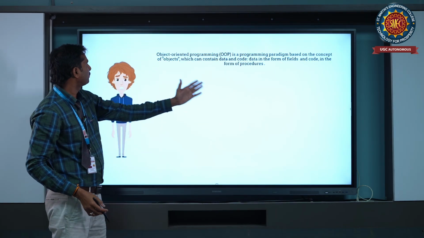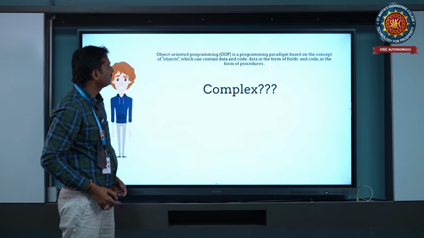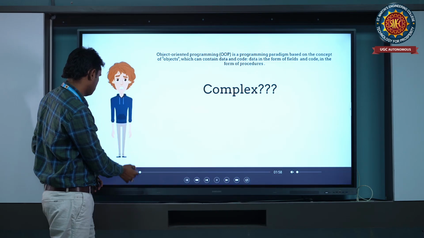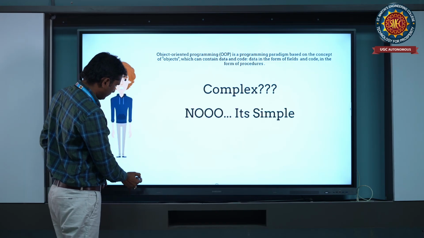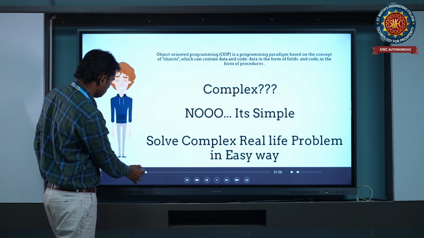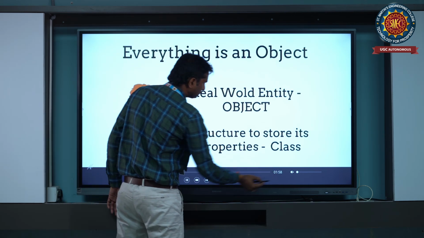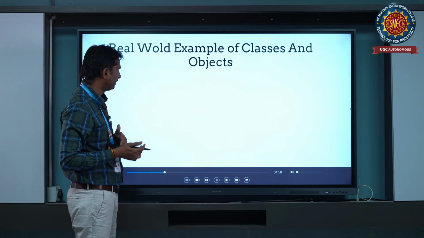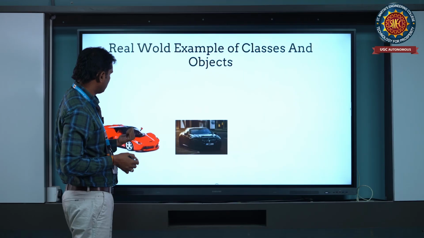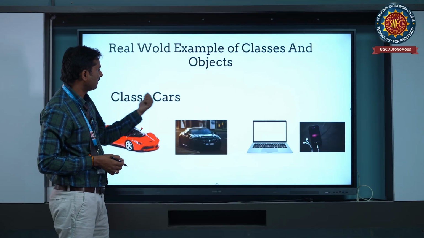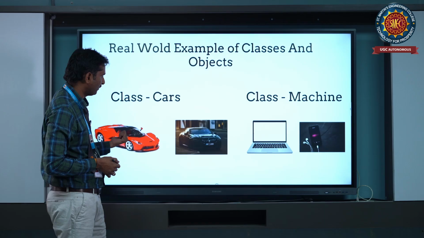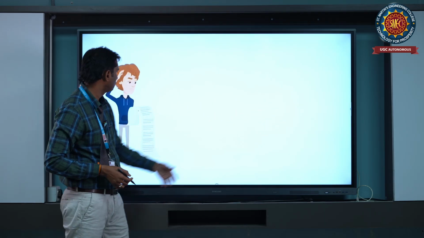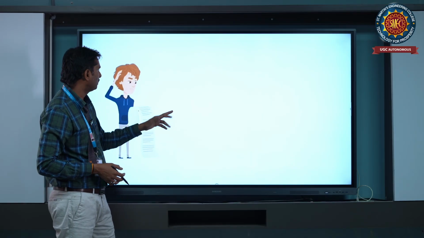This is the object oriented programming concept: programming based on the concepts of objects. It is not a complex issue. Objects are real world entities. For example, take cars as a class; we have different cars. Similarly, machines: we have different machines, and a phone or anything is a machine under machines.